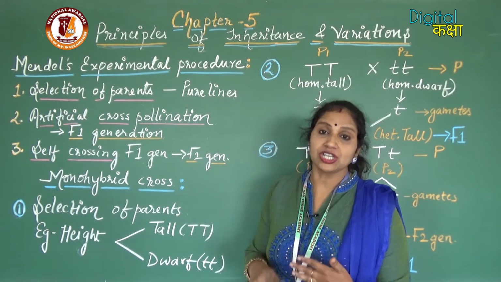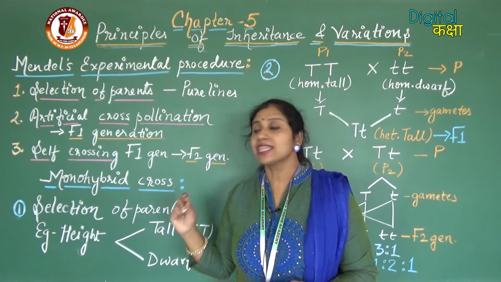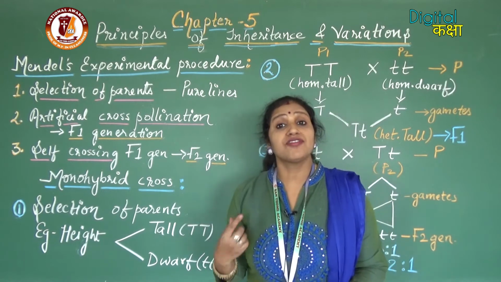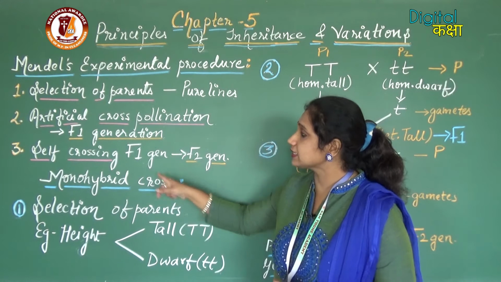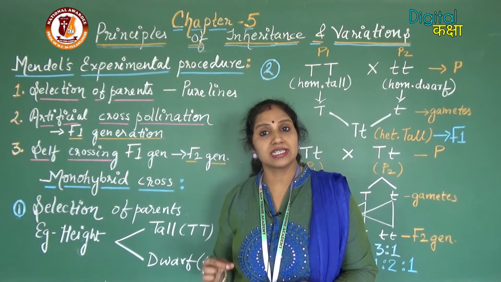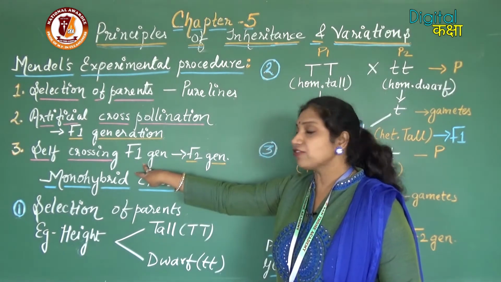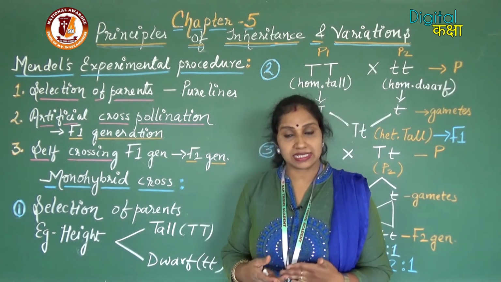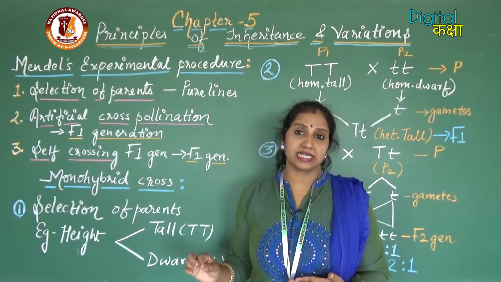The generation or the hybrid which we get after this cross is called the F1 generation, or the first filial generation. Now, in the third step, self-crossing of the F1 generation is done. Self-crossing means that F1 is crossed with F1, or simply the F1 is self-pollinated.